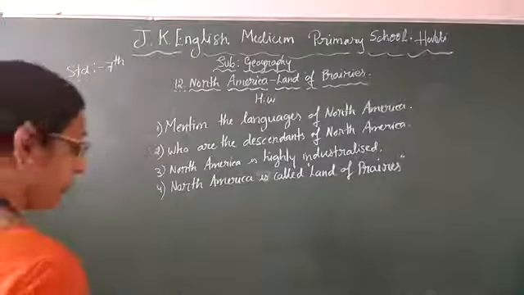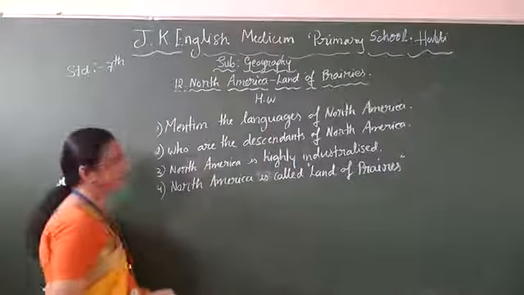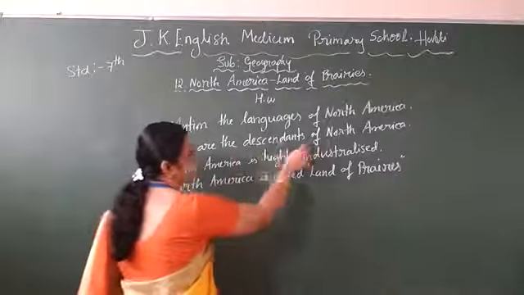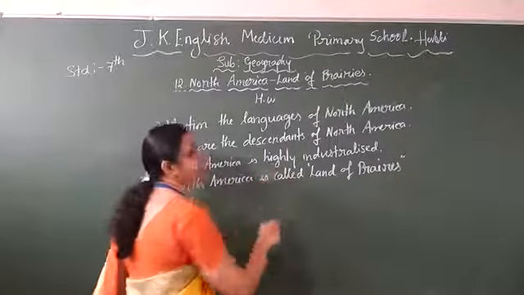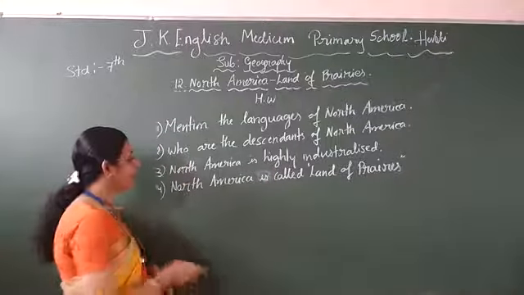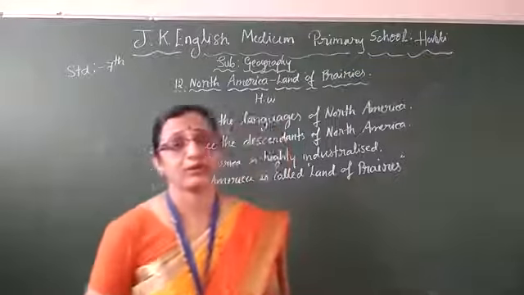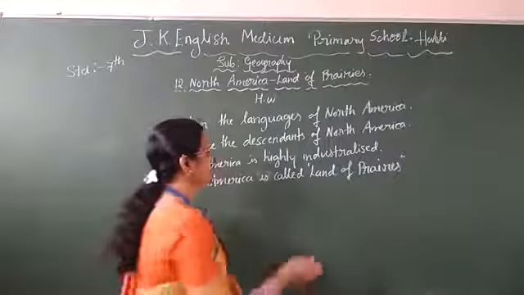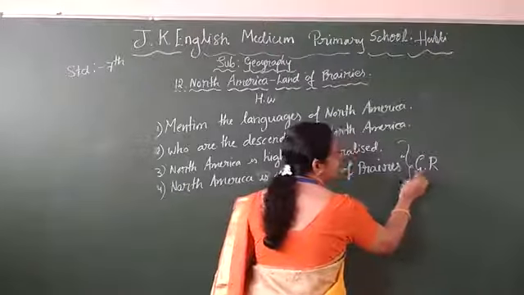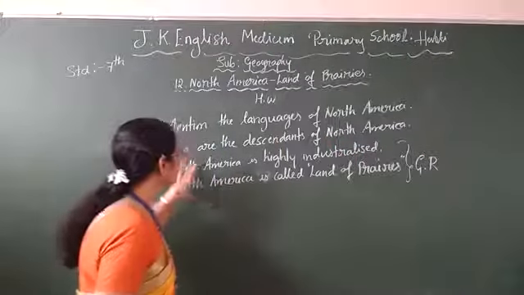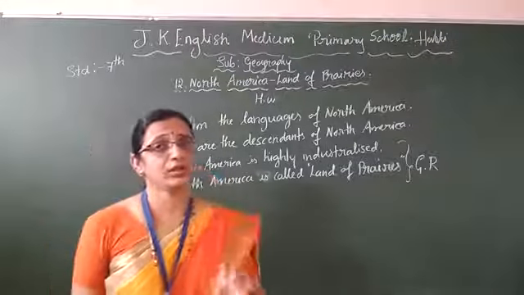Yes. These four questions, children. Mention the languages of North America. Who are the residents of North America? Third one, why is North America highly industrialized? Then, North America is called the land of prairies. Why is it called so? On that one, these two are give reasons, children. Shortcut, I write give reason. Followed by that, I have to write the reason for these two, and for the other two I have to write the answer. Okay children? Yes.